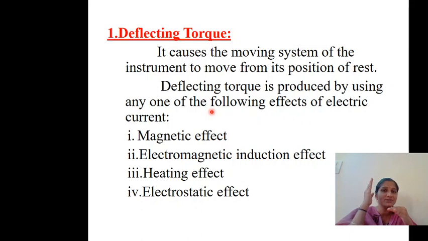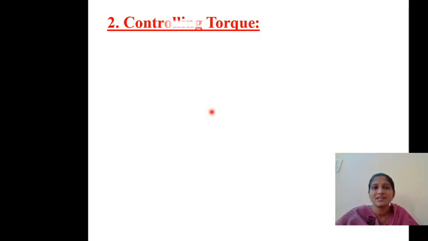But it has to stop at a particular current, right? If you provide 2 amperes current, then the pointer should stop at 2 amperes. It should not go away to 5 amperes or 6 amperes. It should correctly stop at 2 amperes. How can you stop it? You need to provide some other force in the opposite direction to stop this deflection. So in order to stop this deflection, you need to control that torque.